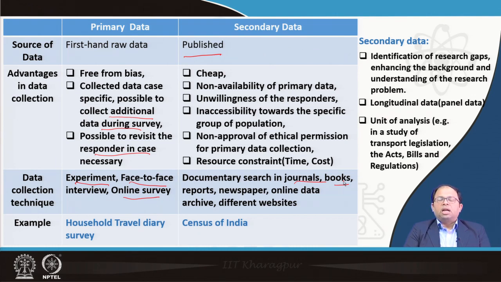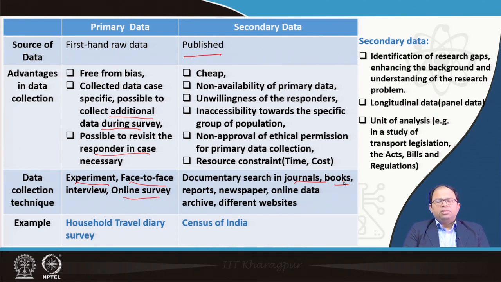And sometimes primary data is not available, then we also go for secondary data sources. Sometimes respondents are unwilling to give us data, or the situation is such that we don't have access to a particular population, or we don't get permission because of ethical reasons, or ethical permissions are not always available based on the situation at that point of time, or primarily due to resource constraints, that is time and cost or money. People usually use secondary data instead of primary data.